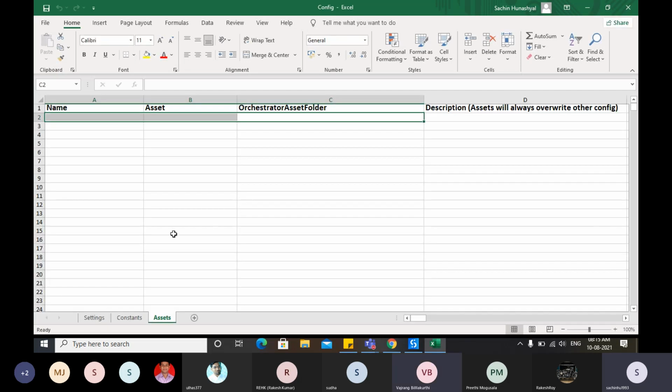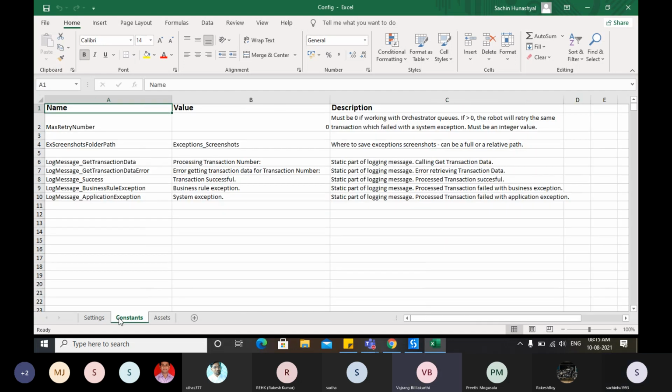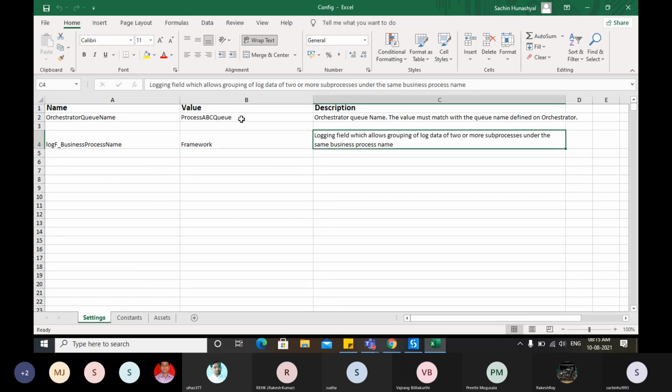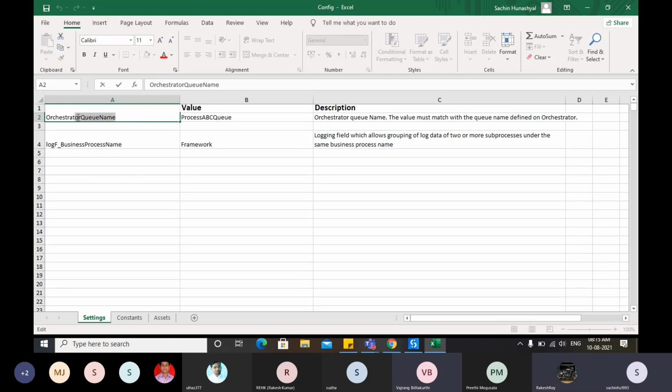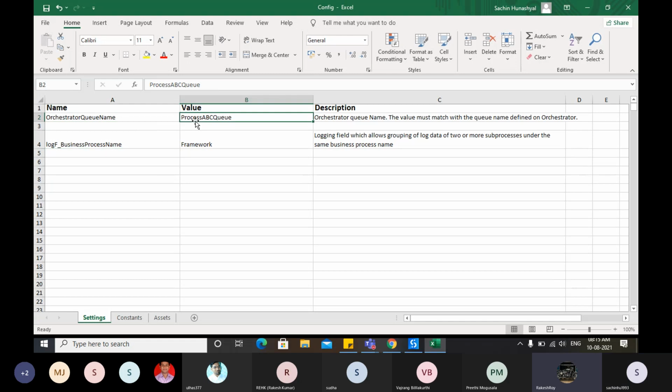So others can help Sachin with what details should be updated. No, just change the value. The names are the keys, so don't change them. The Orchestrator queue name should be the same, but the value should be changed.